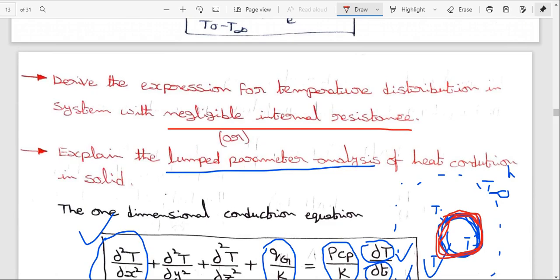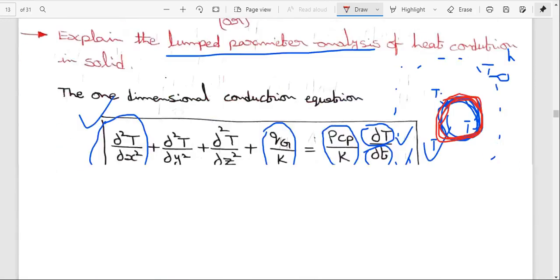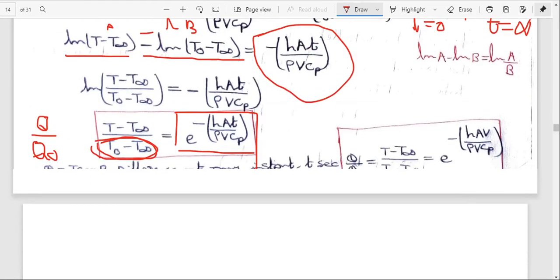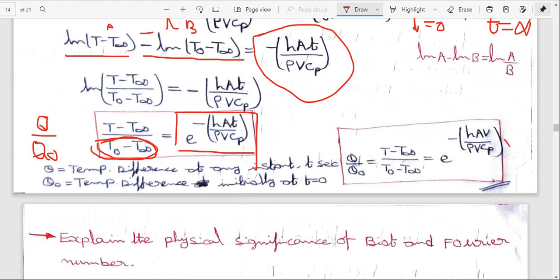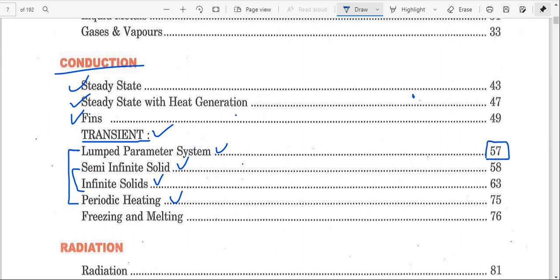After completing my derivation, I will show this equation in the data book. From the data book, this is the index page, transient heat conduction. Now I am going to page number 57, that means the lumped parametric system.